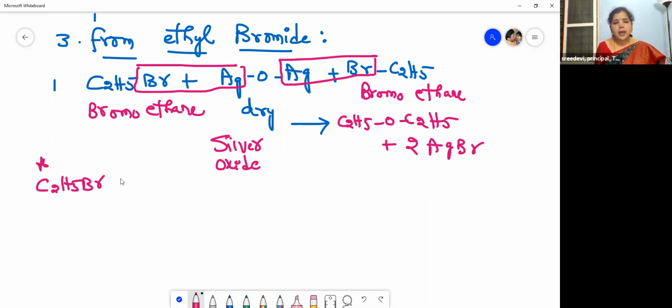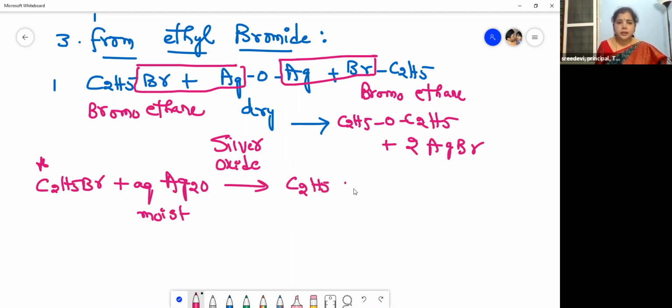If you take aqueous silver oxide, Ag2O, we can say moist silver oxide, which is the proper word to use here. Then what happens is, you will get C2H5